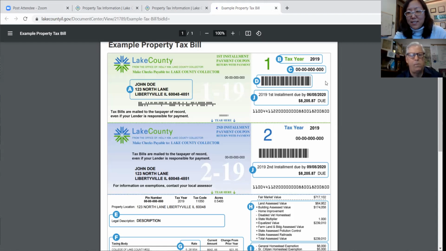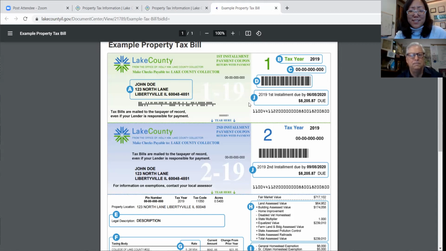And the reason why it's highlighted is just for us to remind you, please don't tamper with it. If there's any marks on here, it gets rejected from the automated payment center and comes to the office to be hand entered, which is not that big of a deal in the long run, but with enough of those, it creates quite the backlog of manual labor. So try not to tamper with the barcode.